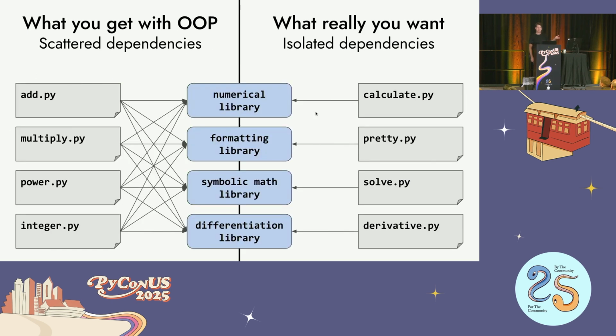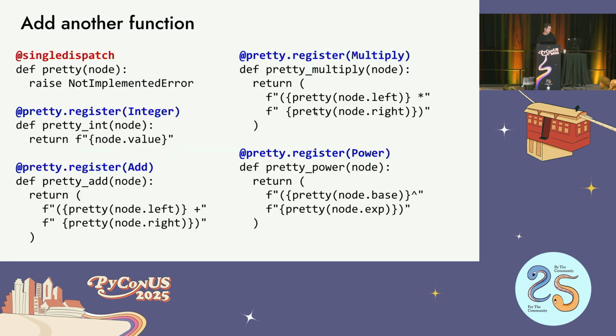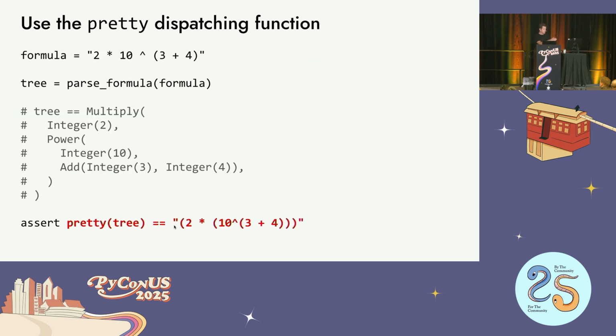I can have a pretty.py file that just does pretty printing and nothing else. I can have my object definitions, the classes, just dumb definitions of those classes in another module that's common that has no dependencies. And I can decouple all of my dependencies from each other by doing this. So going back over here, the pretty printer, each one, this one turns the value into a string, this one turns it into a this plus that, and all the rest. And so you can see I'm using it here.